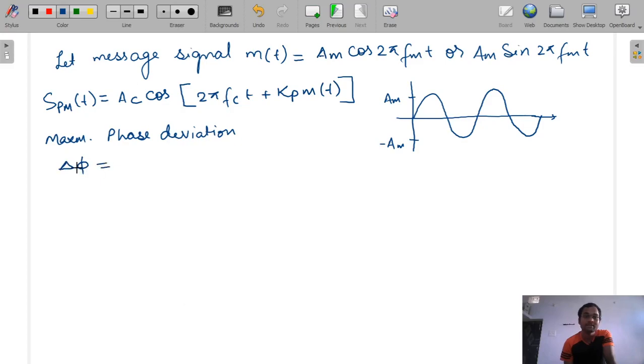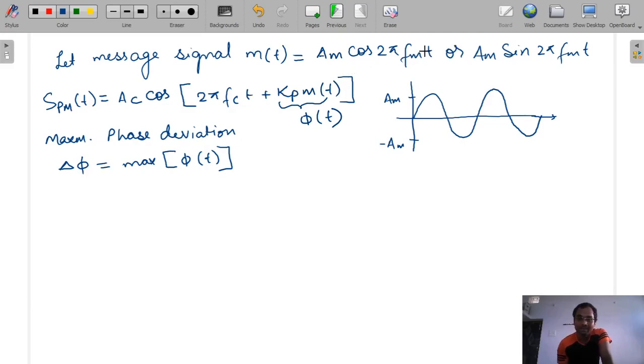So that is change in delta phi, and delta phi is the maximum value of phi(t). Okay. So maximum of phi(t), this is our phi(t), and maximum phase deviation, that is delta phi, that is maximum of phi(t). And what is our phi(t)? Phi(t) is kp into m(t).